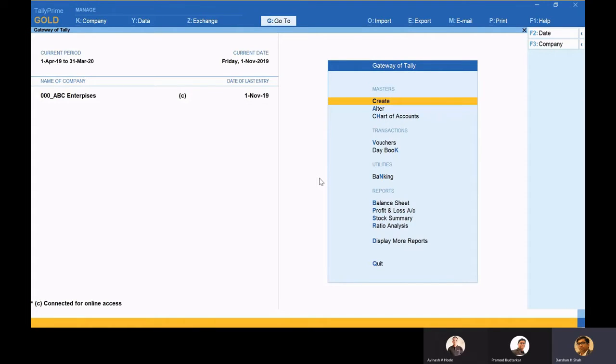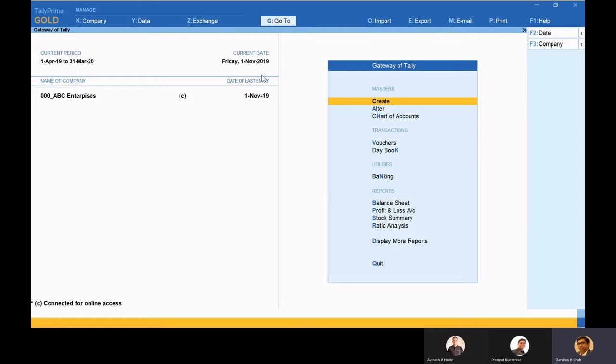So definitely the gateway of Tally will remain as it is. We have not majorly changed it. So here we are seeing to it that the people who have been using Tally for the last many years get the same feel, but along with them, the new users get the exposure of various good functionalities, and they would also find it easier. The first time user of Tally will also find it very easy and convenient to learn.